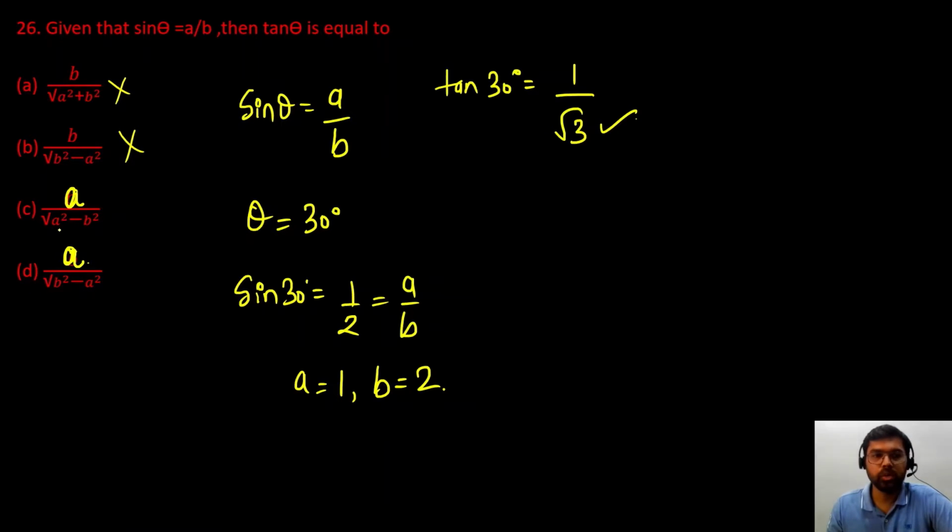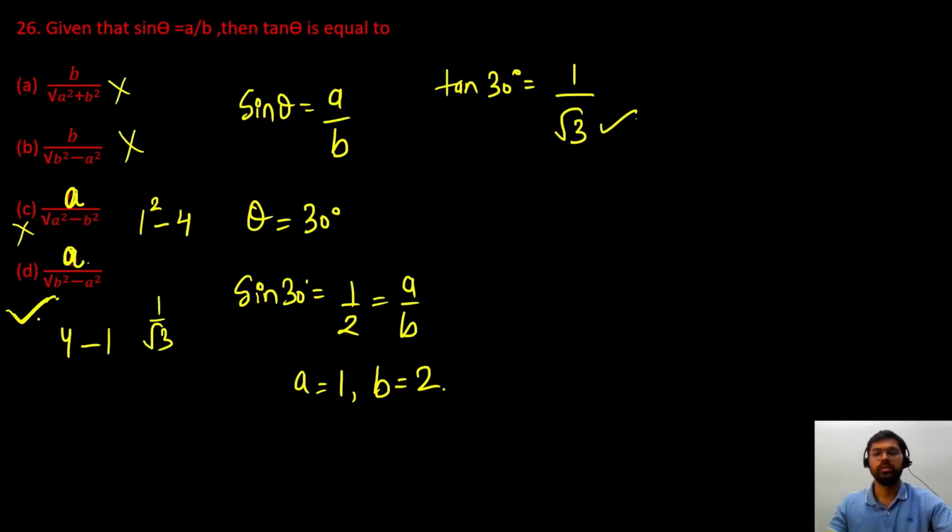C is also not possible because in the denominator we have square root of a square minus b square. A की value 1 and b की value 2. So 1 square 1 minus 2 square 4. So this will be negative. So it is also not possible. So answer is option D. Let us check D. So denominator में b square है तो 4 minus 1. So this will give me √3 and numerator में 1 है तो it will be 1/√3. So option D is the answer.